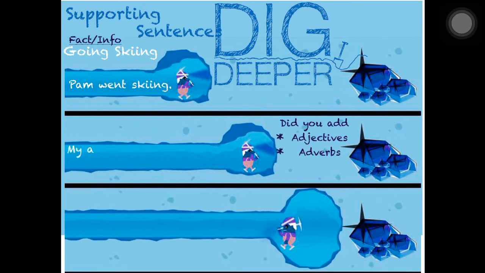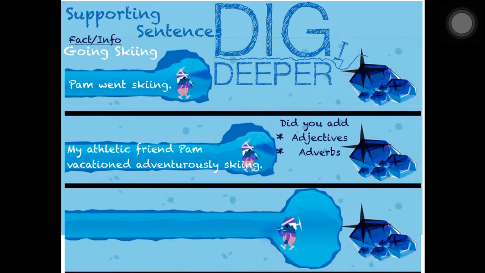So when we look at this sentence, my athletic friend Pam, okay? Here we have three words that are describing Pam. We have my, athletic, and friend are all describing Pam. Okay, Pam is my friend, Pam is athletic. So those adjectives added to the beginning give us much more information about who Pam is.